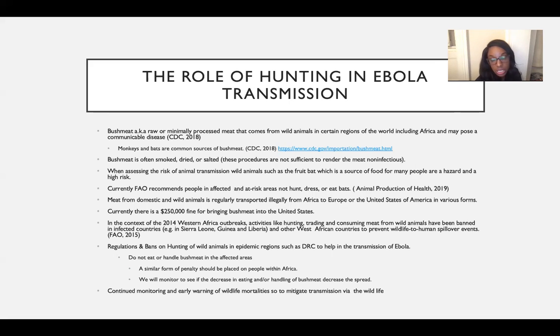And if there is, then it will show that it's not just a high-risk, rare event happening, but something that is a continuous event. And it's not rare that humans are getting Ebola virus from the meat that they're eating and the meat that they're handling.